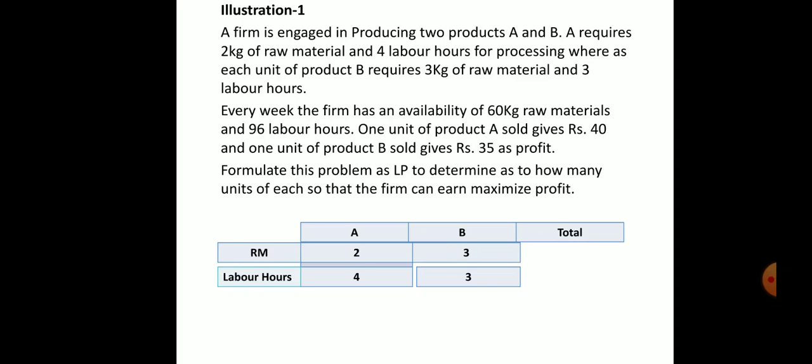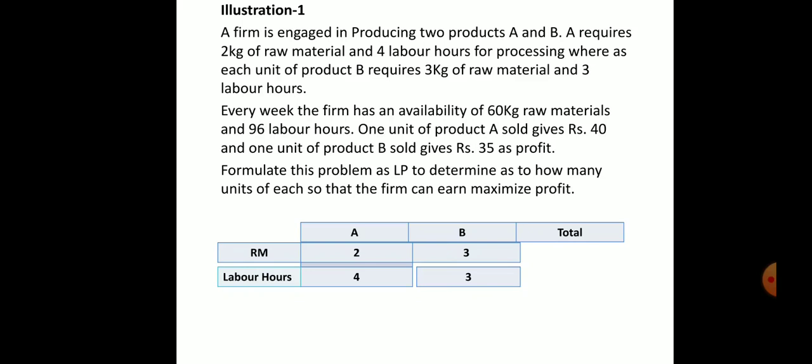For producing 1 unit of product A, you need 2 kgs of raw material, and it will take 4 hours to produce that. In product B, you need 3 kgs of raw material, and it will take 3 hours to produce that product.